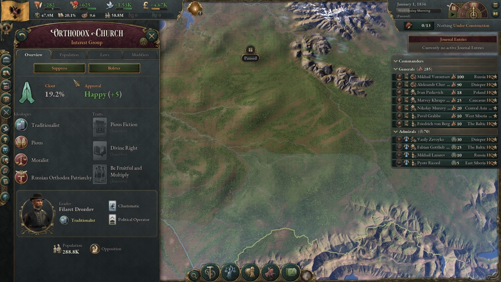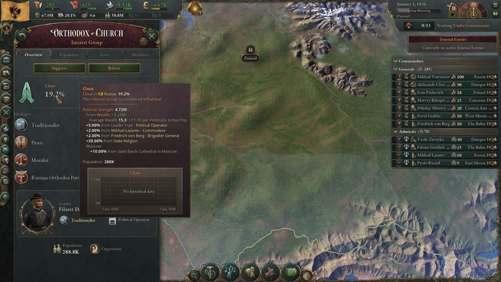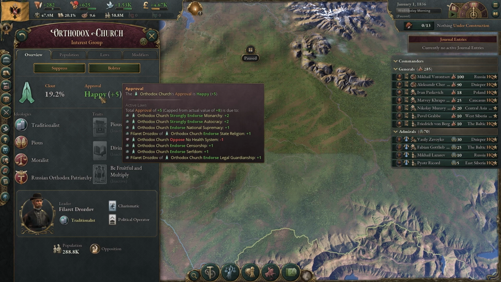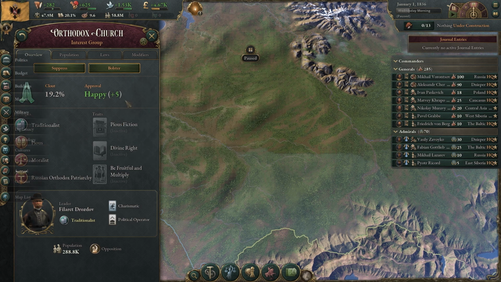And a quick review, suppressing and bolstering are available for authority depending on your free speech laws. Again, this is good to increase or decrease the attraction of the given group. If your clout is over 20%, then your trait bonuses will be doubled because they'll be considered powerful. And your approval is all dependent on the laws that you pass and the ones that your interest group endorses or opposes. Let's take a look at the traits for the religious interest groups.